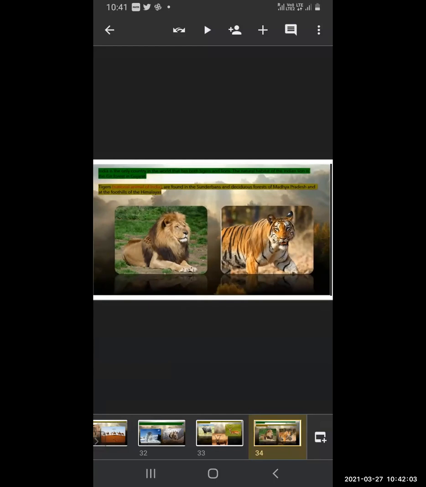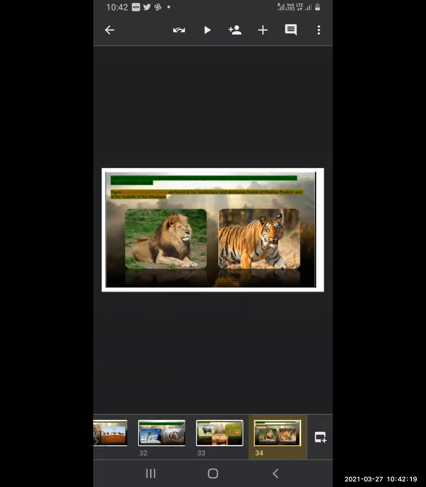Tiger is the national animal of India. Tigers are found in the Sundarban, deciduous forest of Madhya Pradesh, and at the foothills of Himalaya. So the tigers are found in Sundarban, then Madhya Pradesh, and the foothills of Himalaya.